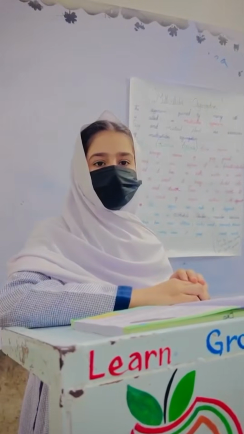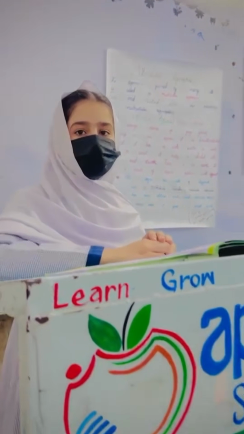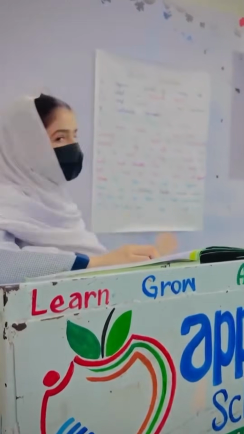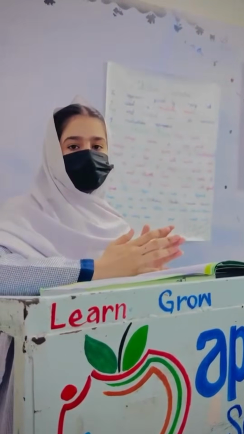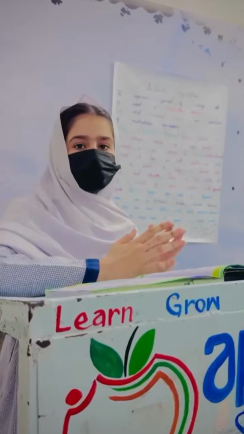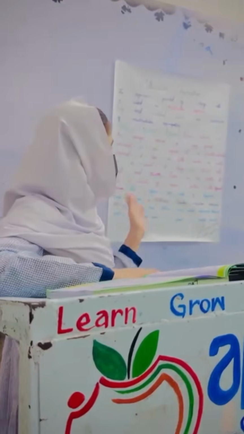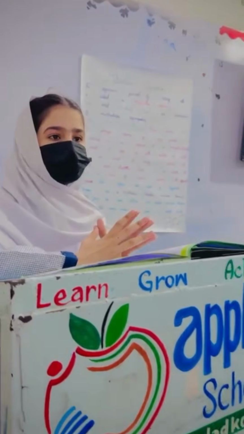My name is Sundus. I study in class 9. Today is our presentation day and my topic is multicellular organisms. Organisms that are made up of different cells are called multicellular organisms. Frog and mustard plant are examples of multicellular organisms.